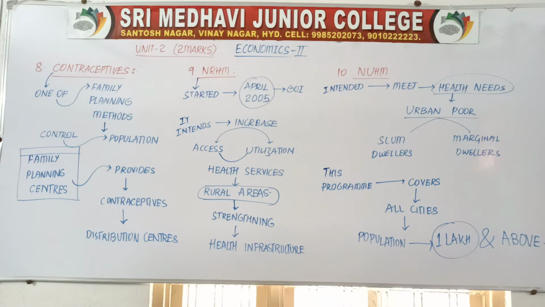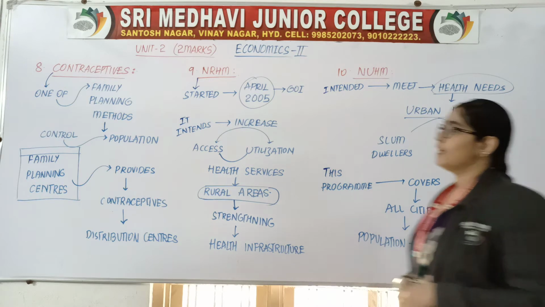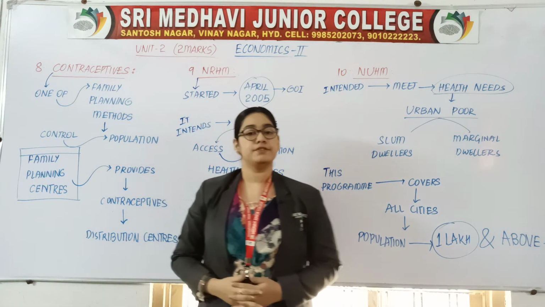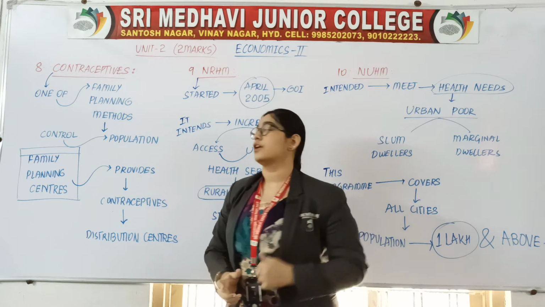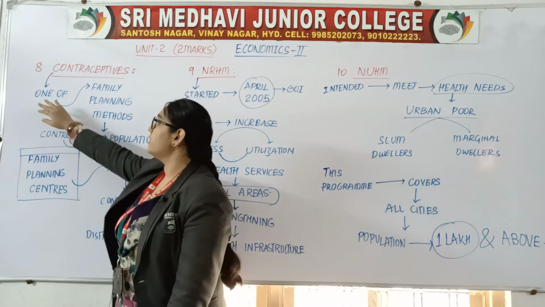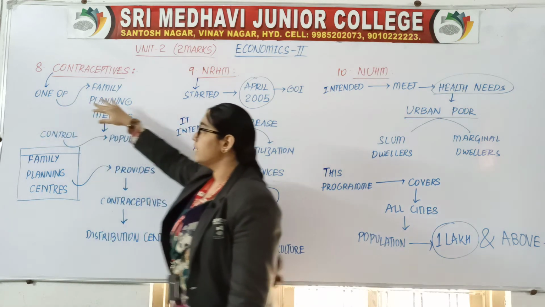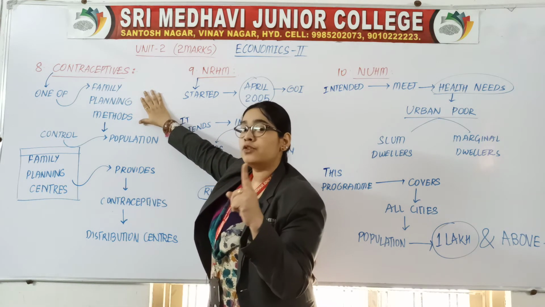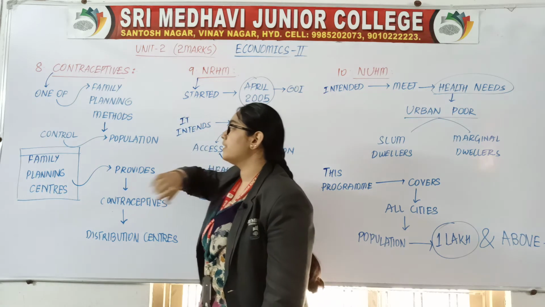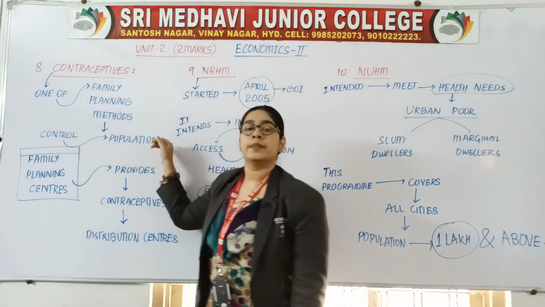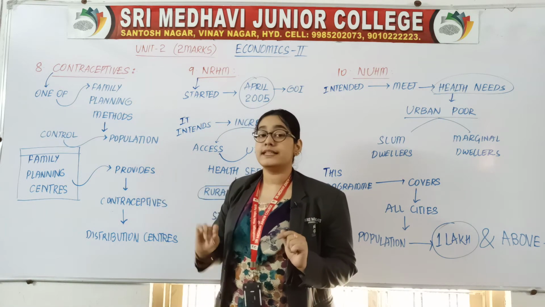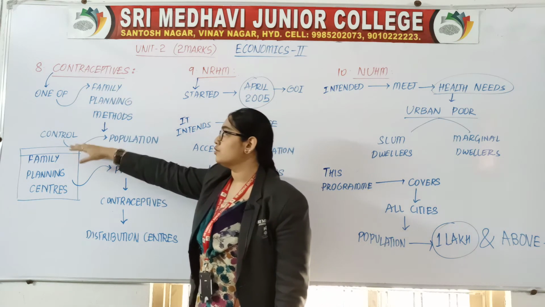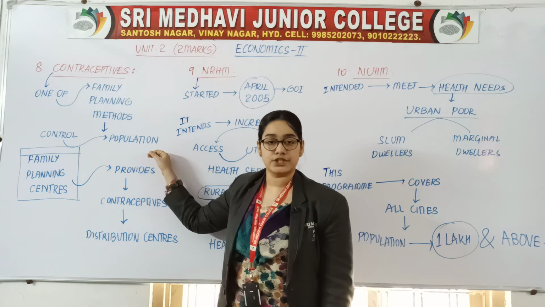So already 7 definitions are done and the 8th definition here is contraceptives. The definition is: Contraceptives. It is one of the family planning methods to control population.